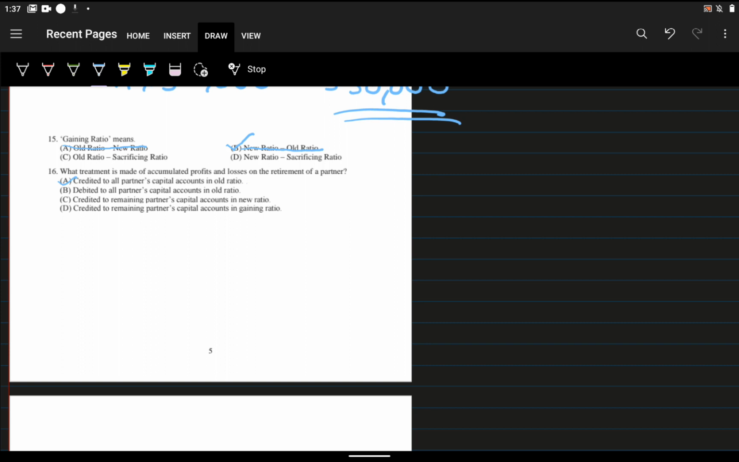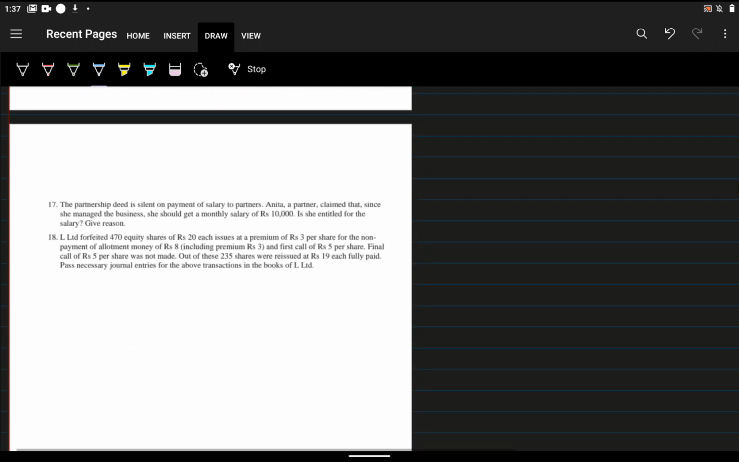Why? At the time of retirement, I told you, whatever accumulated profit and losses are there, we will credit to all partners, including the retiring partner. But at the time of admission, what we will do? We will credit to only the old partners. We cannot include the admitting partner. Okay, so that is the 16th one.